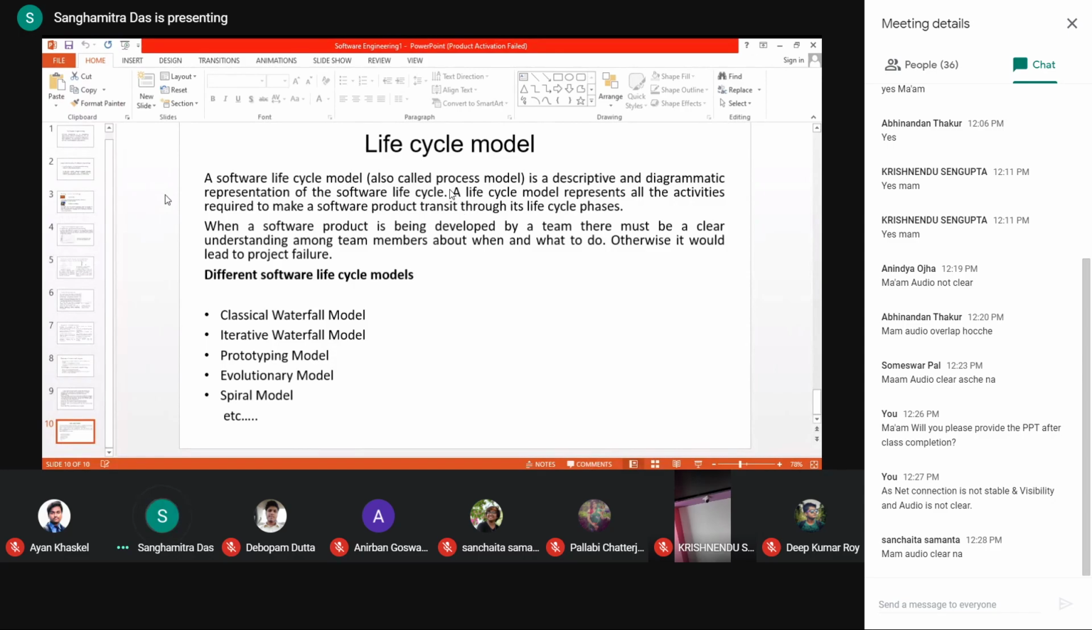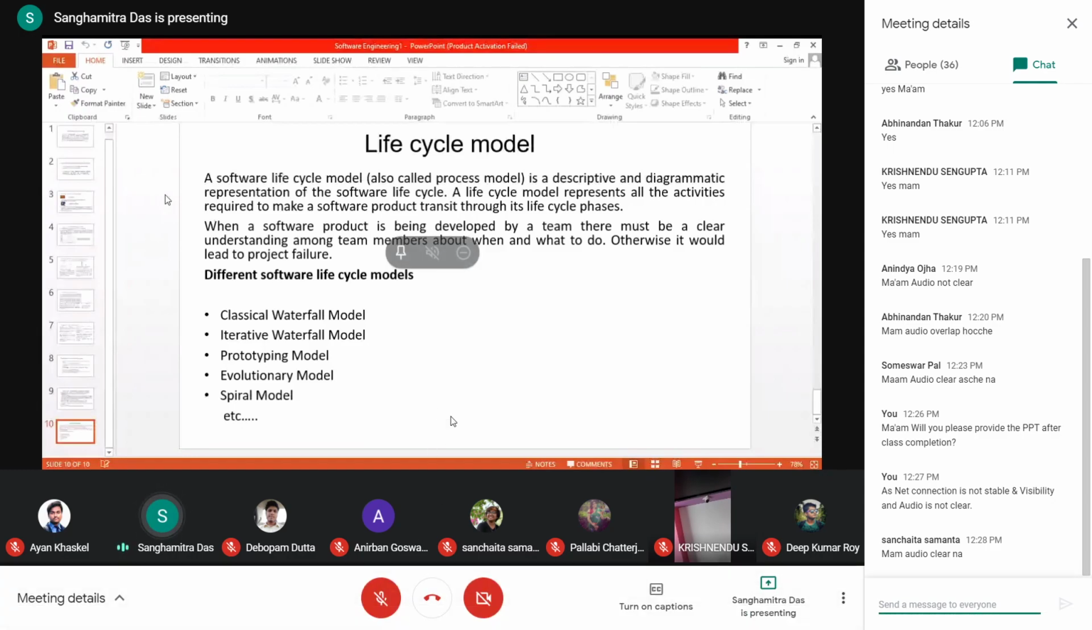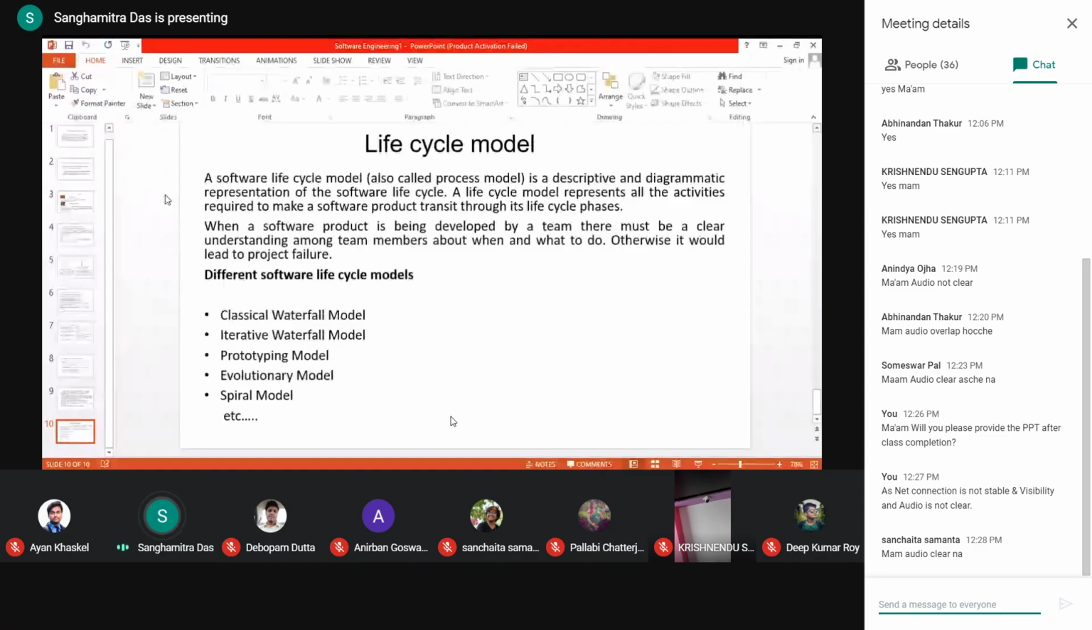Each and every life cycle model is following some phases. I'm giving one example, the classical waterfall model. For the classical waterfall model, the phases are like, can you tell me, whenever you are making a software project